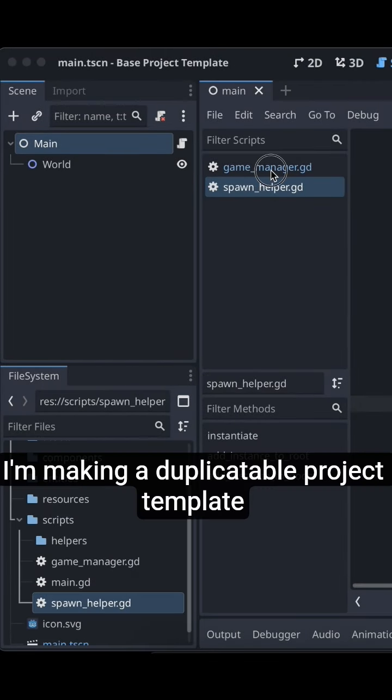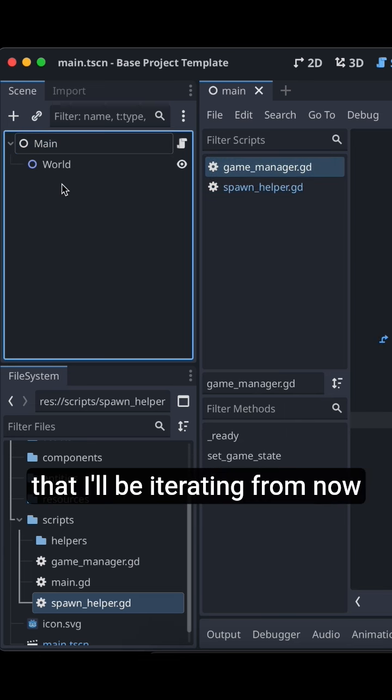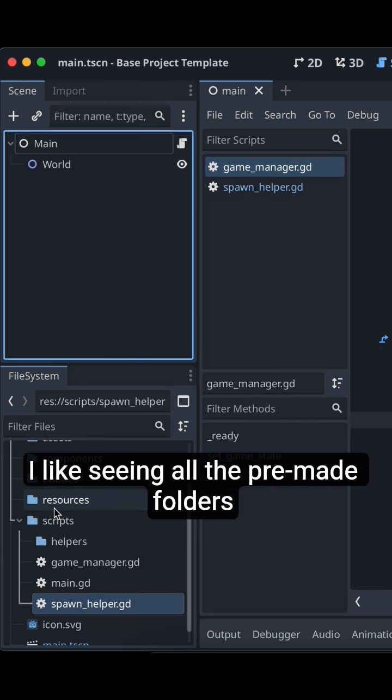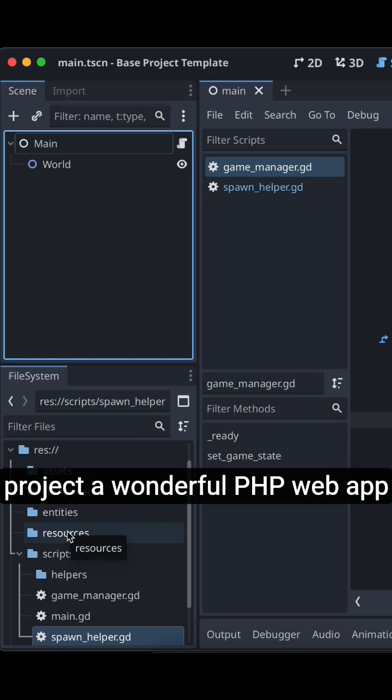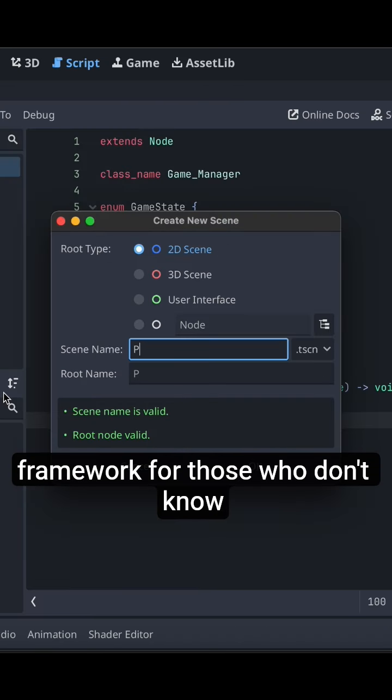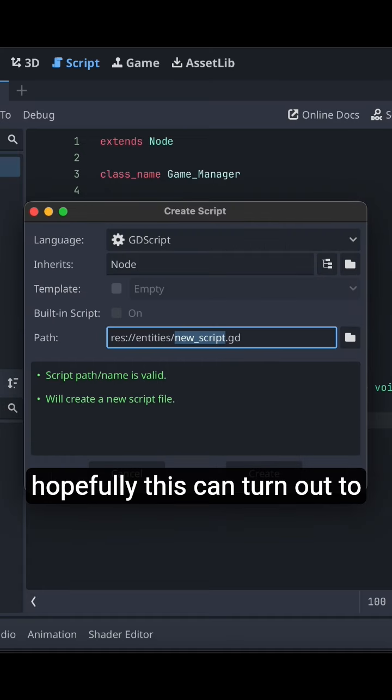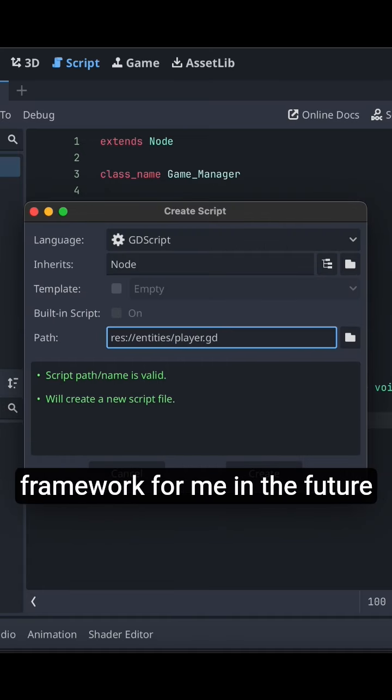Making a duplicatable project template that I'll be iterating from now. I like seeing all the pre-made folders that look just like a Laravel project. A wonderful PHP web app framework, for those who don't know. Hopefully this can turn out to be some kind of personal Godot framework for me in the future.